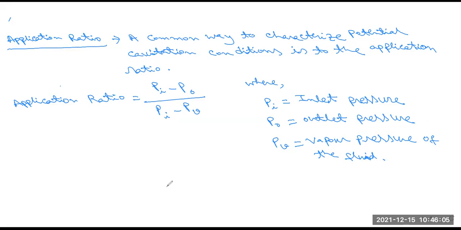A common way to characterize potential cavitation condition is the application ratio. Application ratio equals (Pi minus Po) by (Pi minus PV), where Pi is the inlet absolute pressure, Po is the outlet pressure, and PV is the vapor pressure of the fluid also. This ratio ranges more than 1, so we have to control this application ratio.